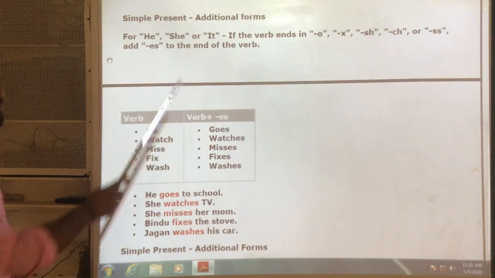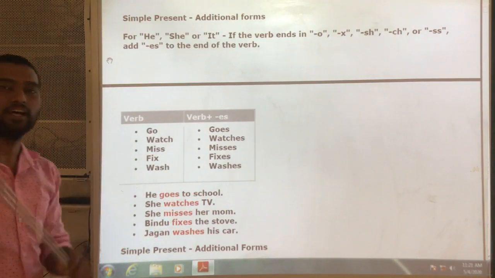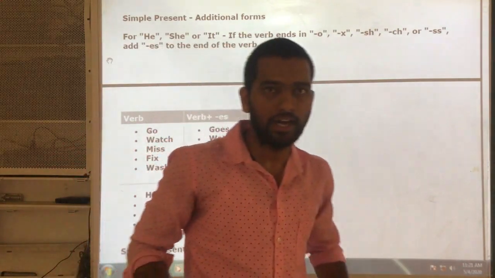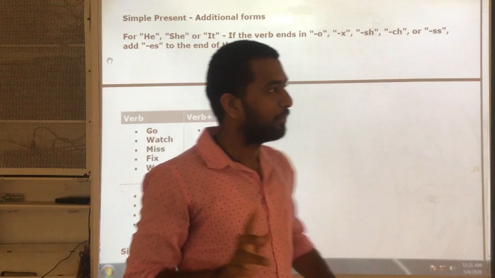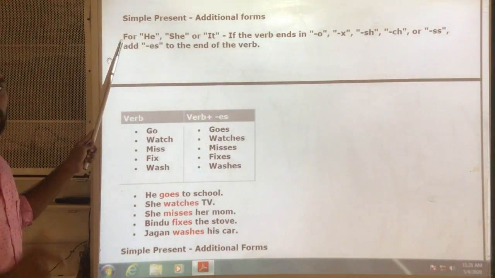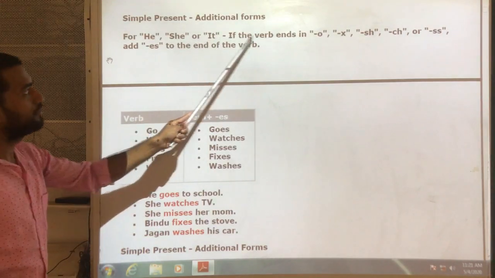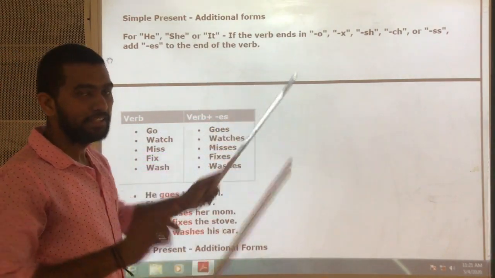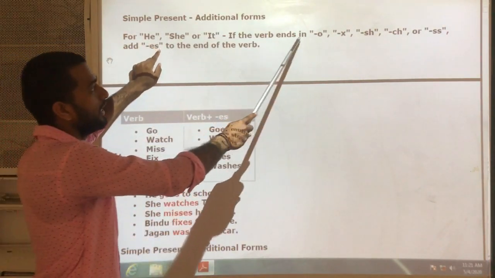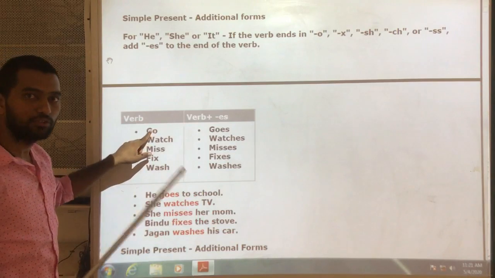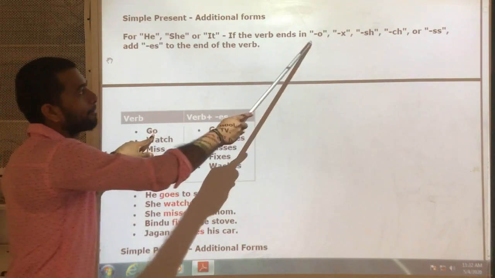Next, simple present additional forms. Additional forms means one rule is there: when the last letter is a consonant or ends with letter e, then we add only s to it. But here, for the subjects he, she and it, if the last letter of the verb is o or x